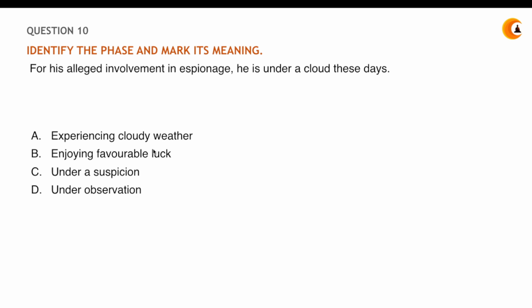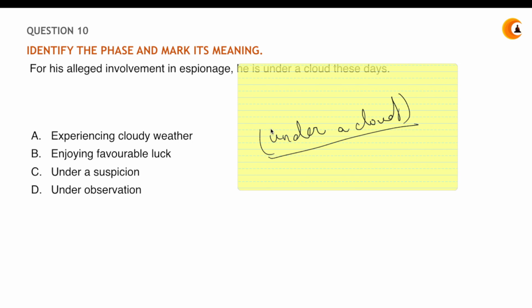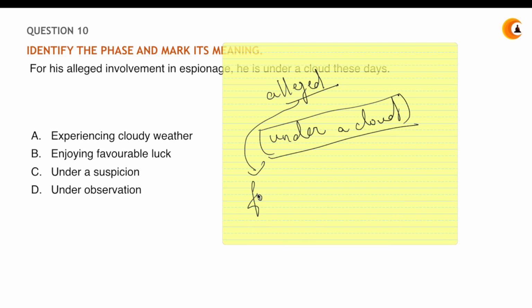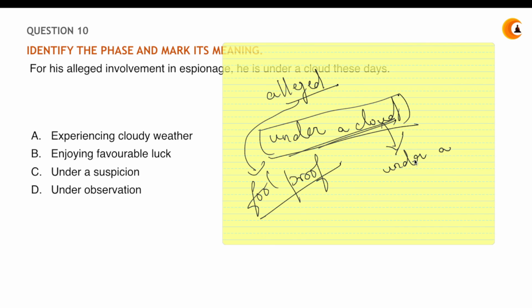Okay. Now, under a cloud, what will this actually mean? If I look into the statement, it says that he has been alleged, he has been accused. Allegations are there. It is not foolproof that he has actually done some spying work. So under a cloud basically refers to the fact that he is suspected, like under a suspicion. It is not under observation.